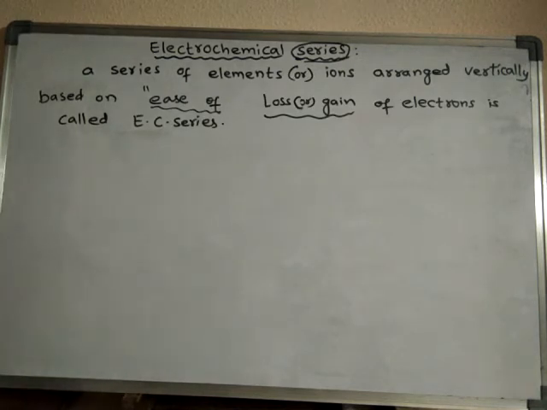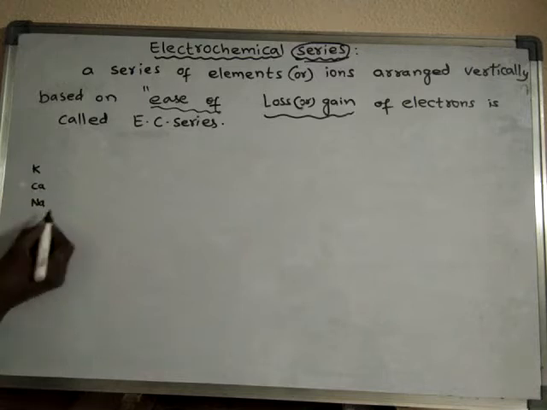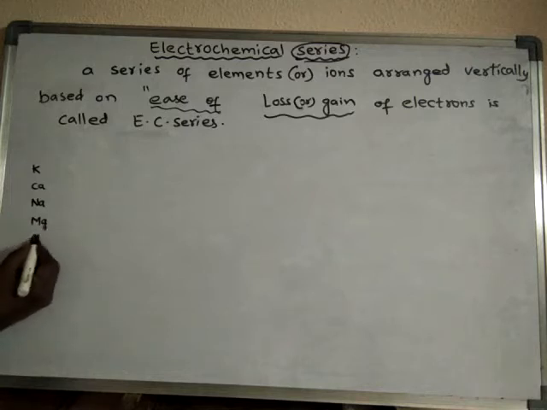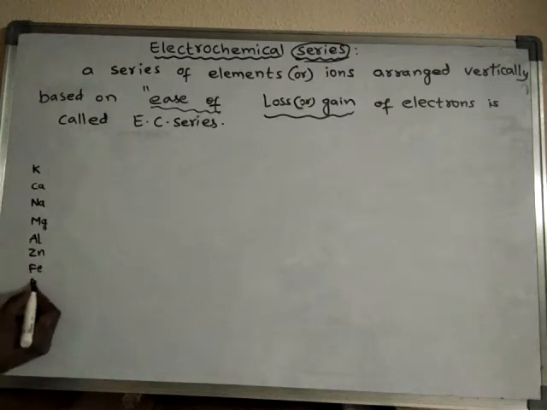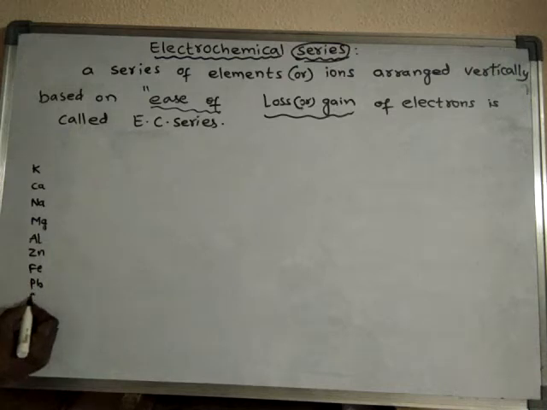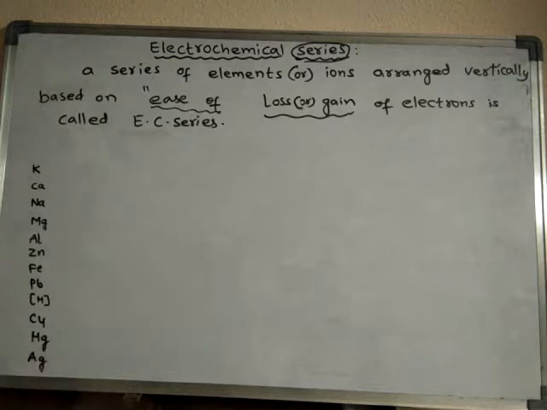if I write a series of metals: potassium, calcium, sodium, magnesium, aluminum, zinc, iron, lead. Hydrogen is taken as standard, already we learned this. Copper, mercury, silver, etc. So already we learned about this metal activity series. In metal activity series we learned this.